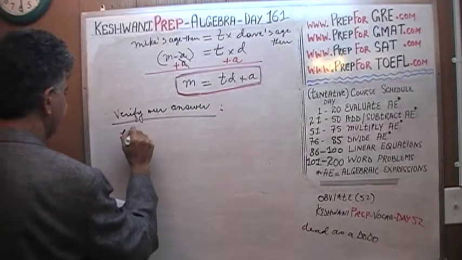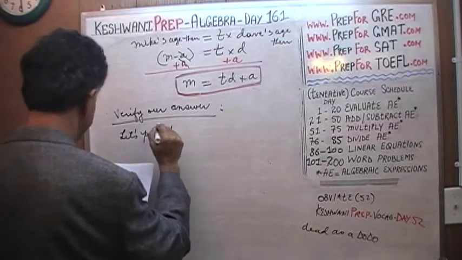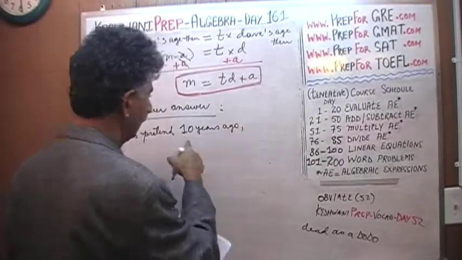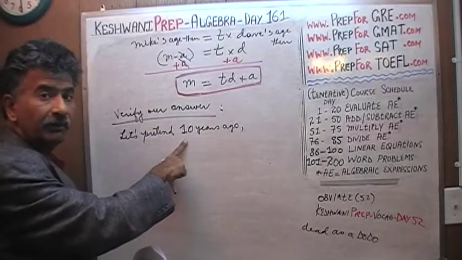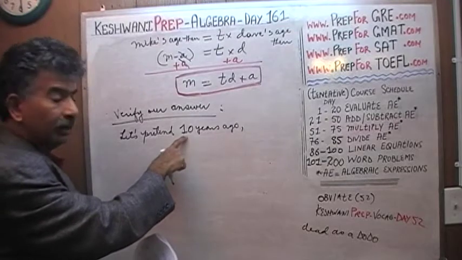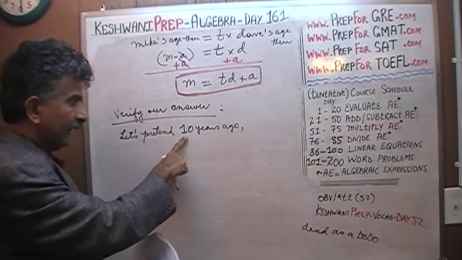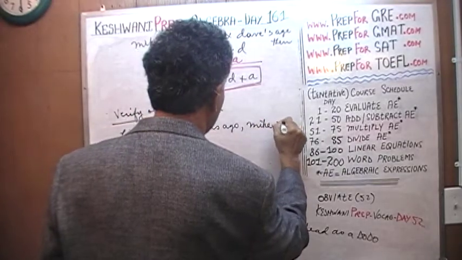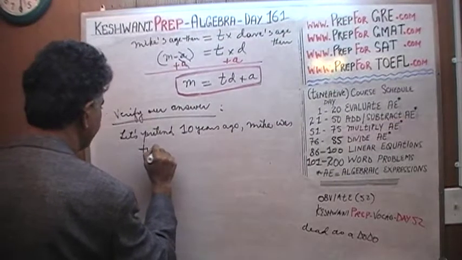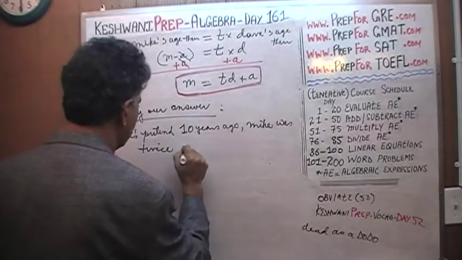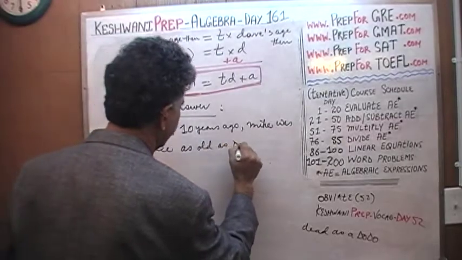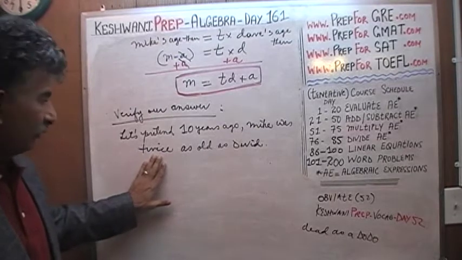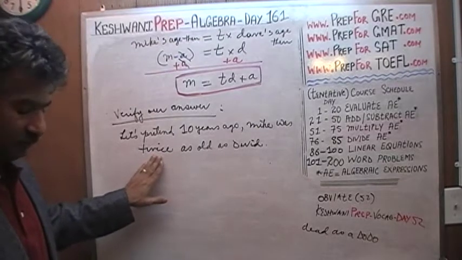Let's pretend 10 years ago. So we already plugged in the value for one variable, which is A, because in the problem it says A years ago. We're plugging in 10 for A. Let's pretend 10 years ago, Mike was twice as old as David. Twice as old, so that's your T. T times as old, T times being 2 times as old. T equals 2.